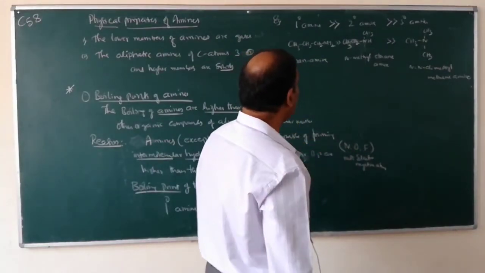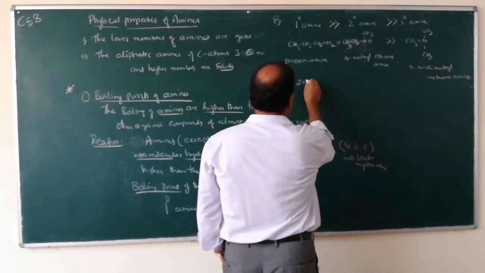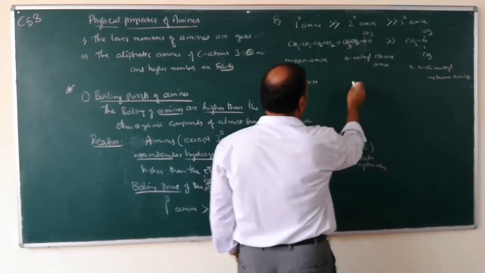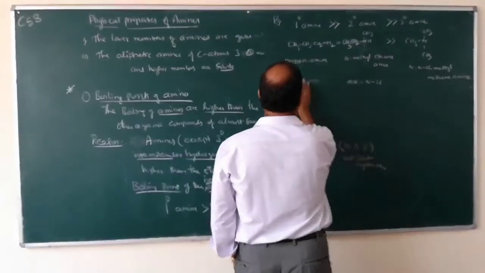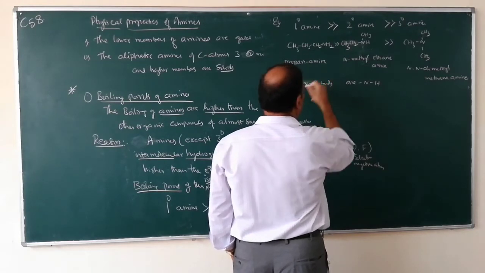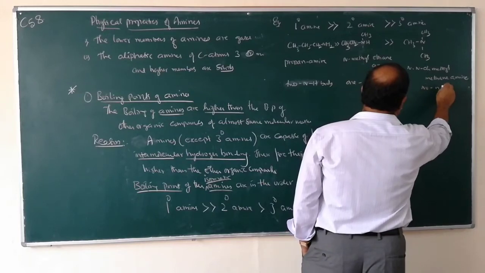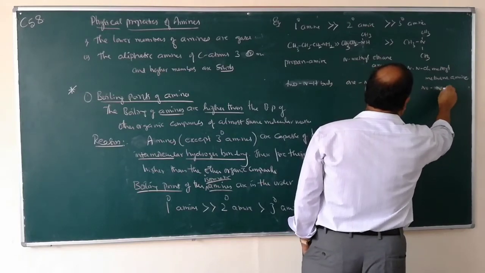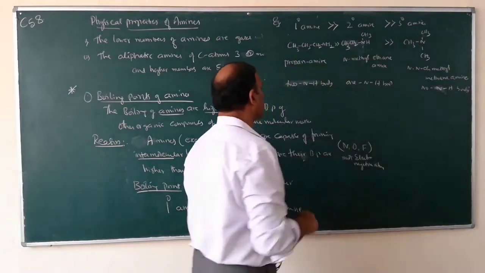This is why, because here there are two NH bonds. Here there is one NH bond, and no NH bonds.